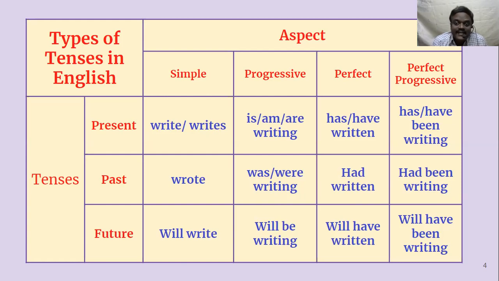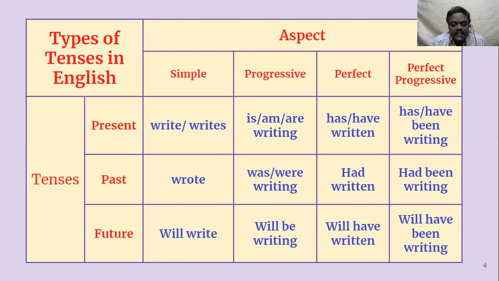Perfect, he has sung a song. He has been singing a song. In the same way, past tense, he sang a song. He was singing a song. He had sung a song. He had been singing a song. In future, he will sing a song.